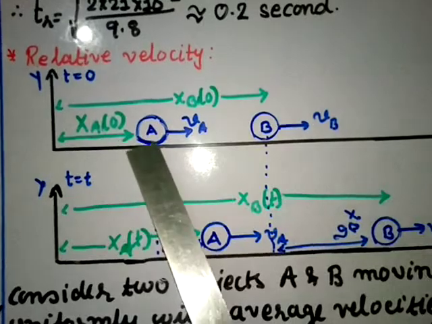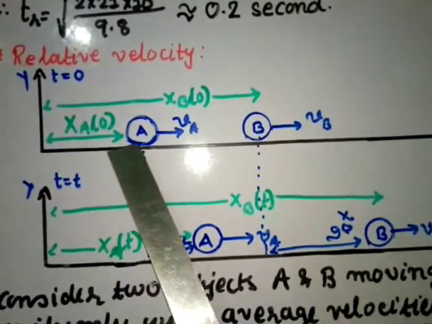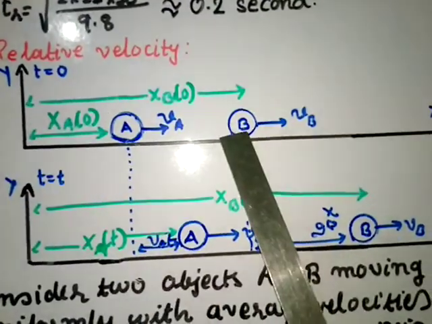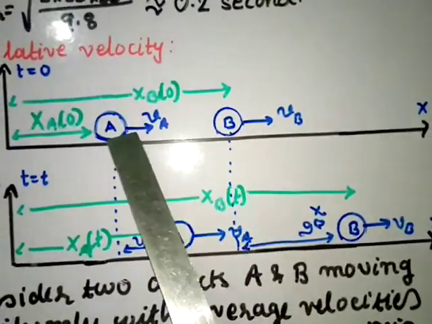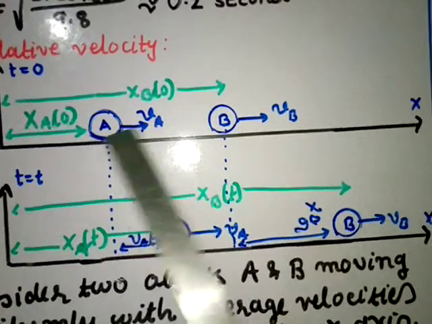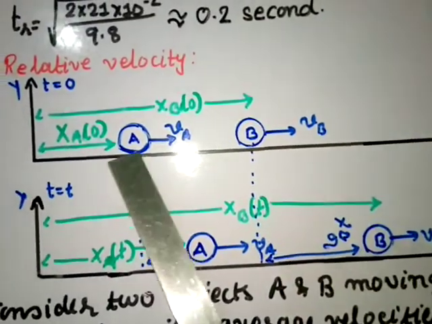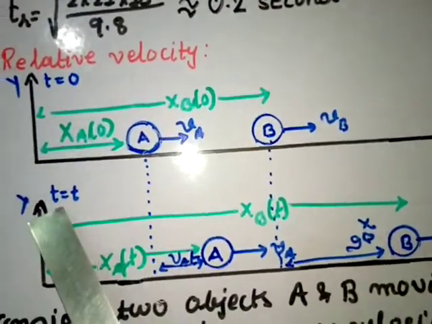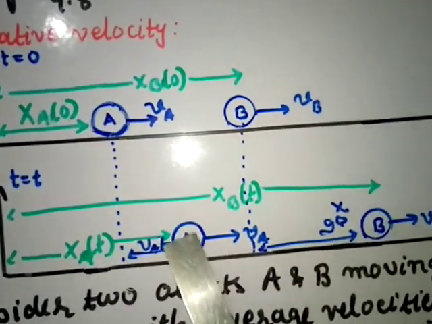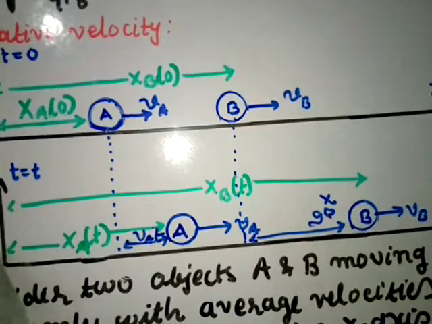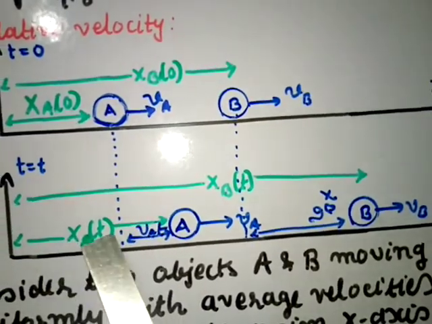At t equal to 0, object A is at xa0 and object B is at xb0 from the origin to here. The velocity is va for object A and vb for B. Now it is moving. So after time t, this object which was here has moved this much distance and come to this place. And this distance from origin to here is xat.